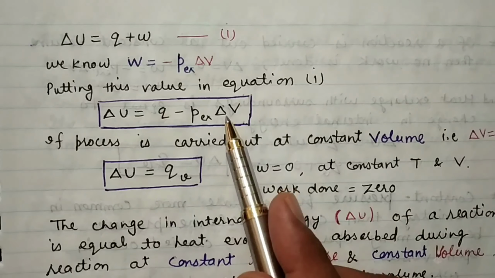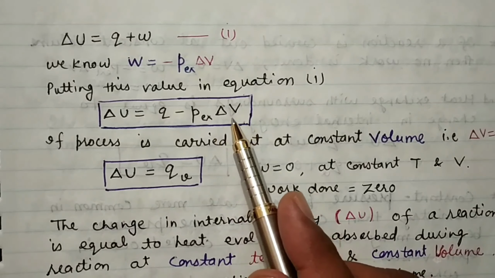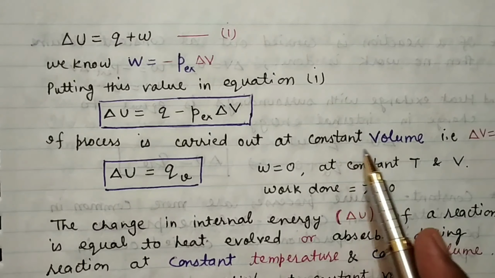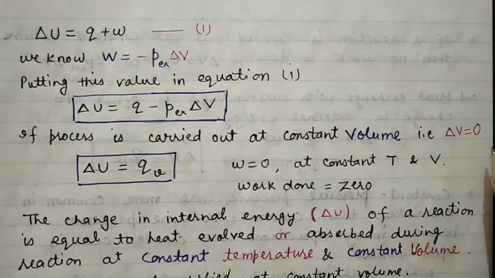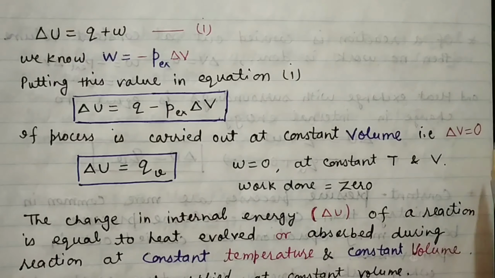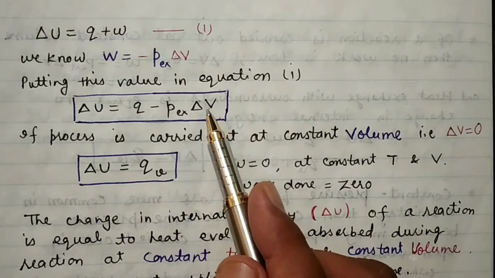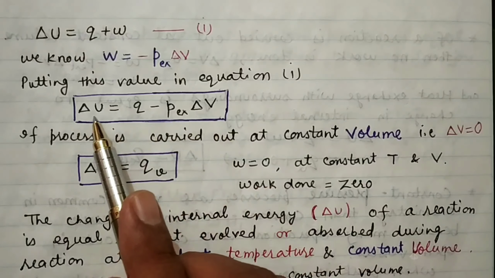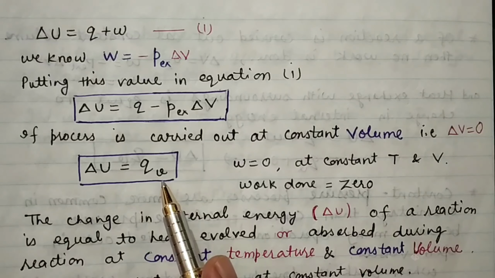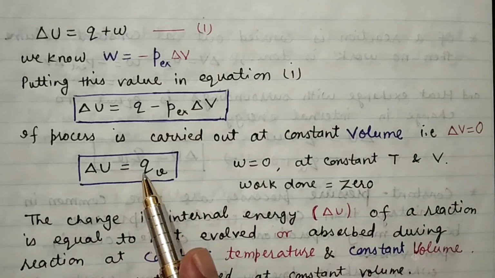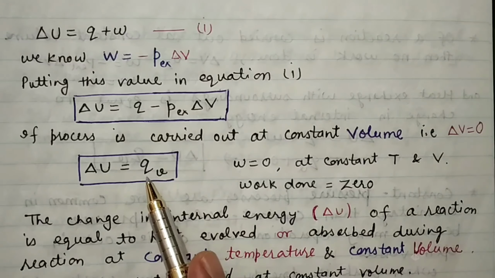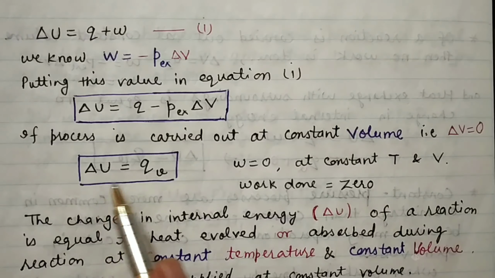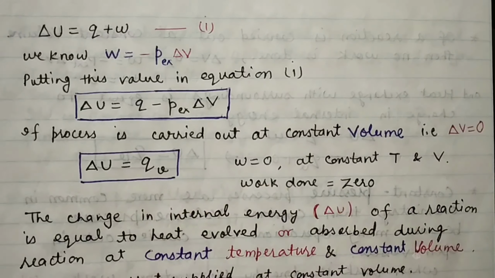Now if we consider the system in which the volume is constant, then change in volume will be 0. Just by putting the value of delta V as 0 here, this whole quantity will become 0. So one can write delta U is equal to QV. Here V stands for constant volume, and Q is what? Amount of heat absorbed at constant volume. So change in internal energy is equal to QV.